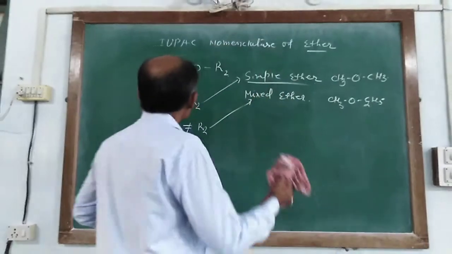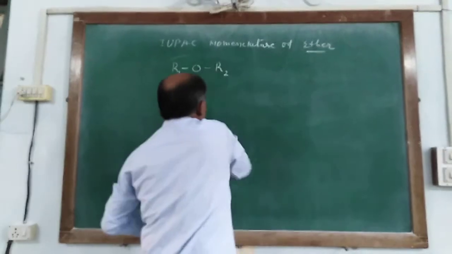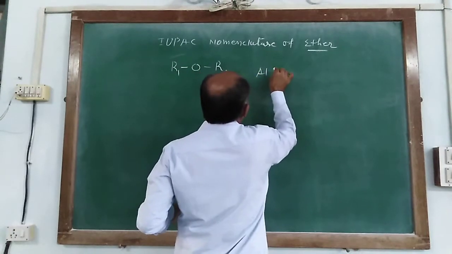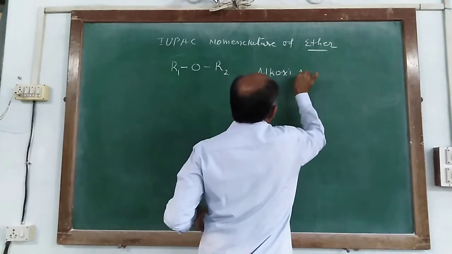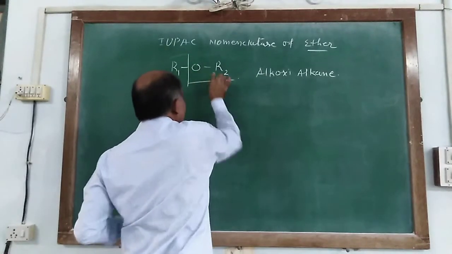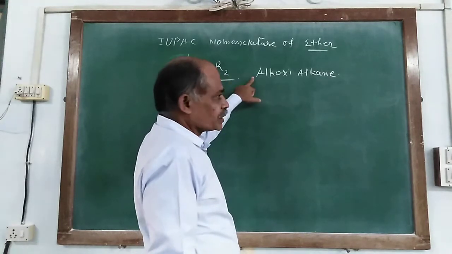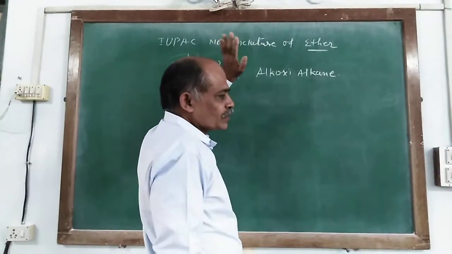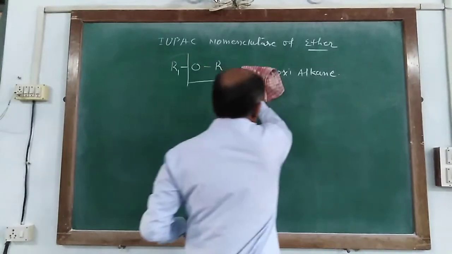So, according to IUPAC nomenclature, it is named as alkoxy alkane. So what is alkoxy? OR is known as alkoxy, and the remaining part of the molecule is known as alkane. In both types of ether, it is named as alkoxy alkane.